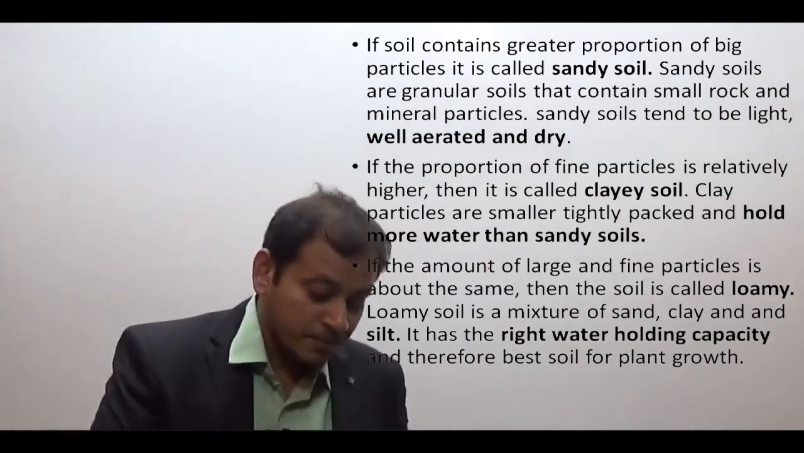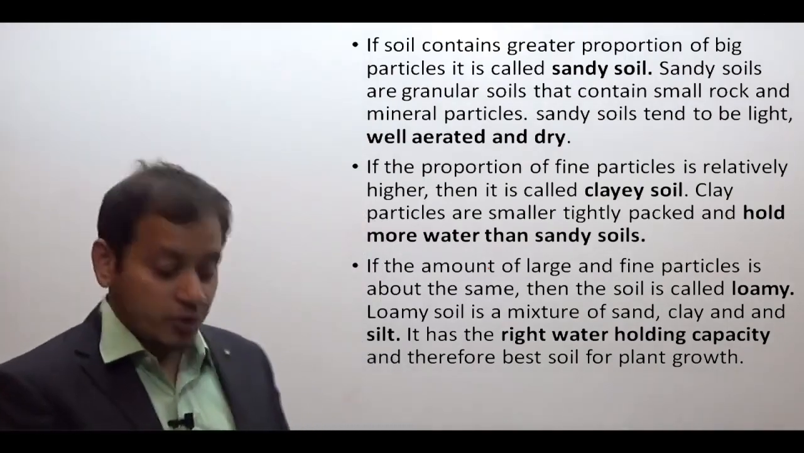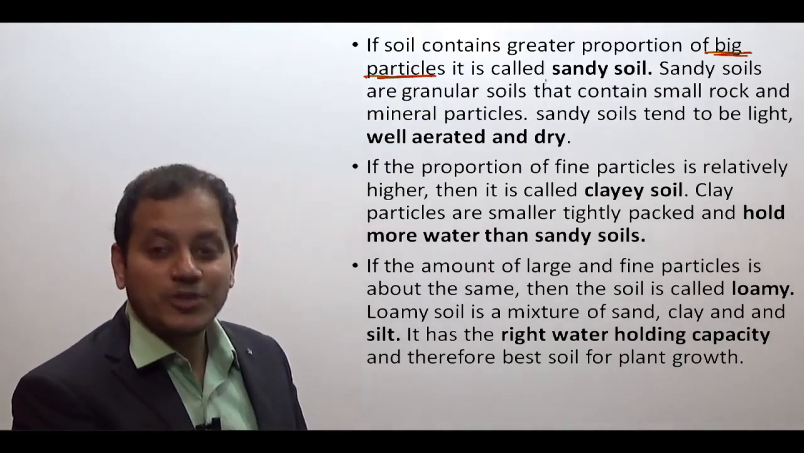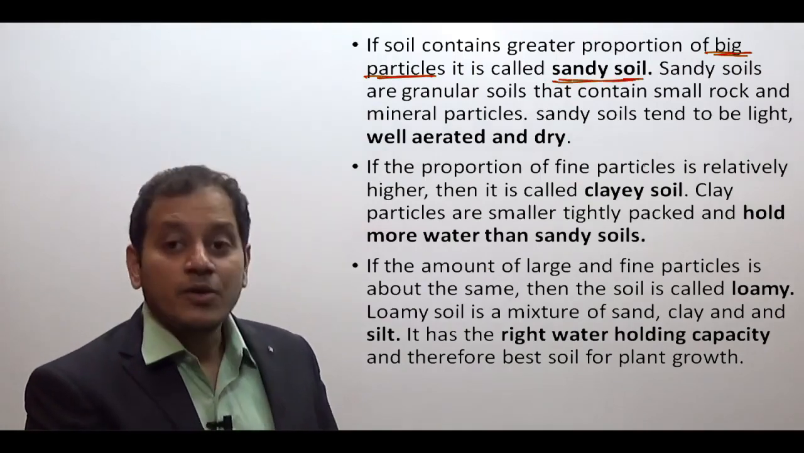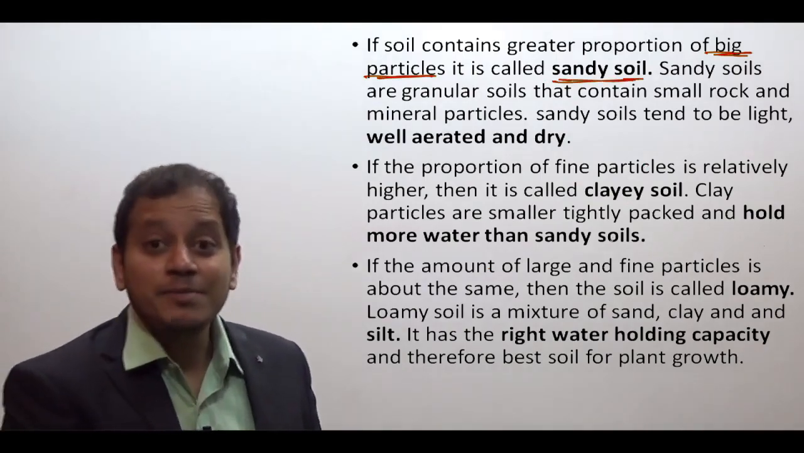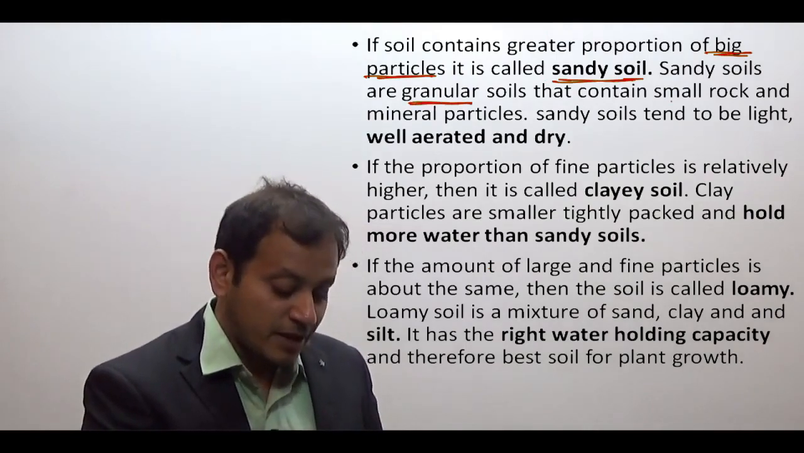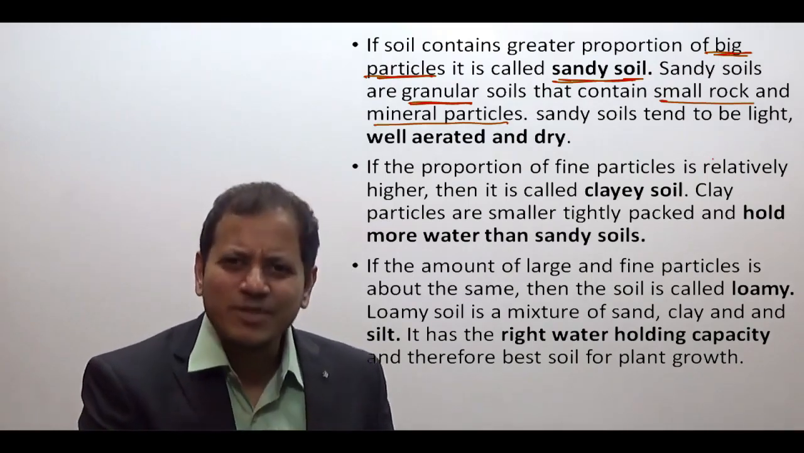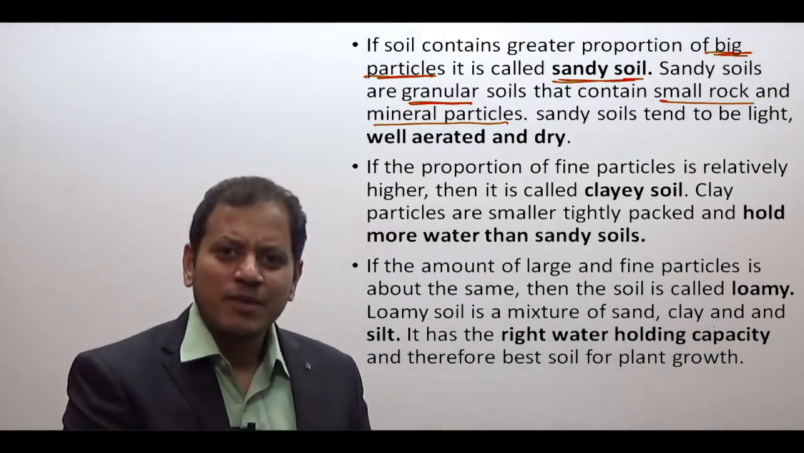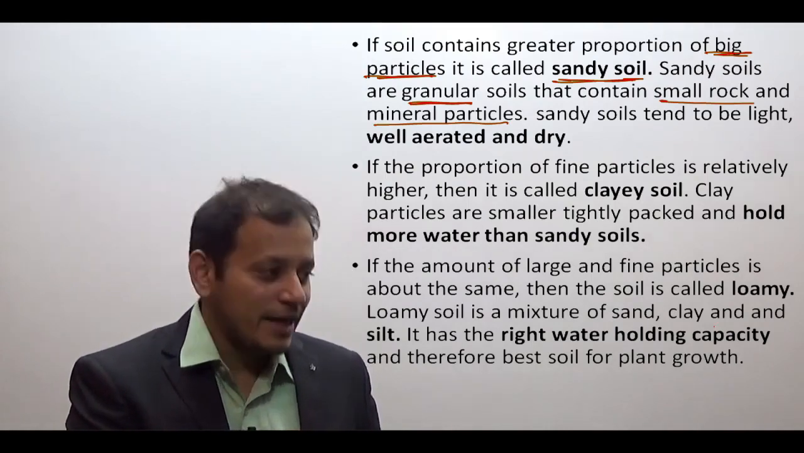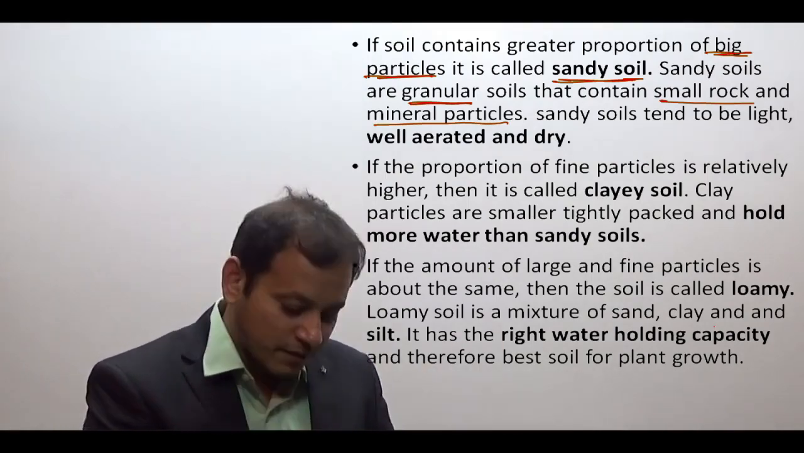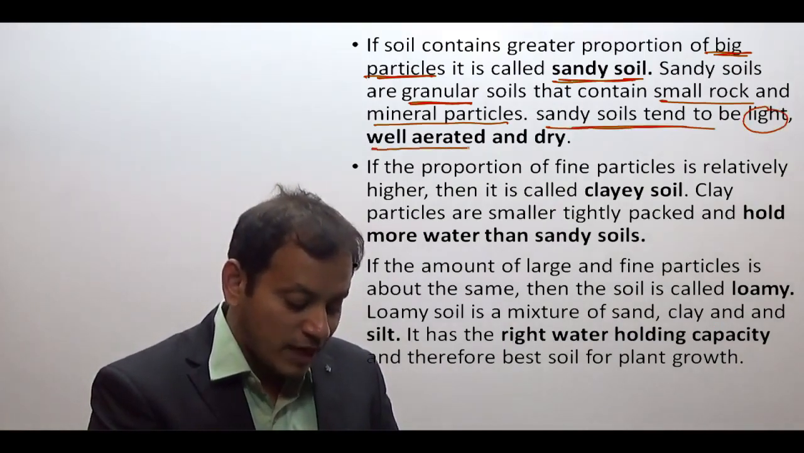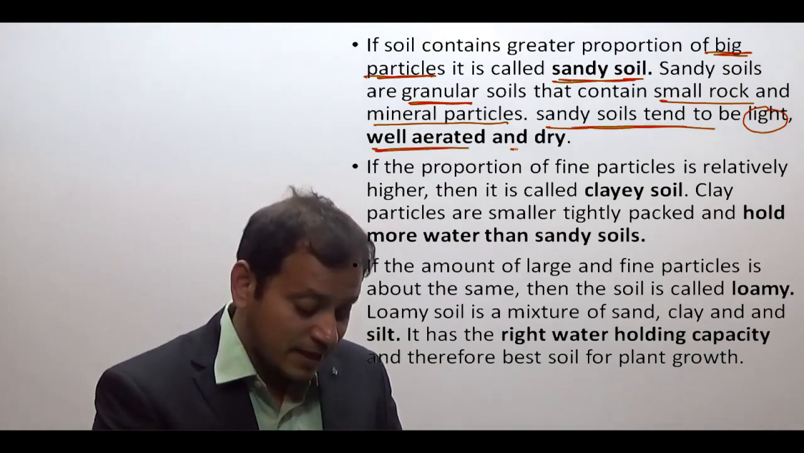We will do this. Now, if the soil contains a greater proportion of big particles, then it is known as a sandy soil. Now, the sandy soils are made of big particles, means they are made up of granules that contain small rock and mineral particles. Obviously, because there is less moisture in it, less weight, because sand does not have moisture. That is why sand can be easily blown by the wind. Because of less moisture, the sandy soils tend to be light, well aerated, means air can easily pass, and dry.